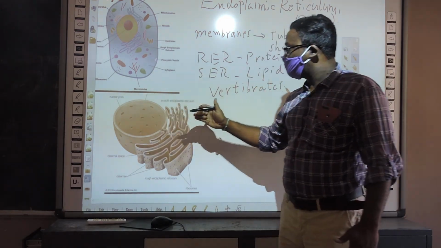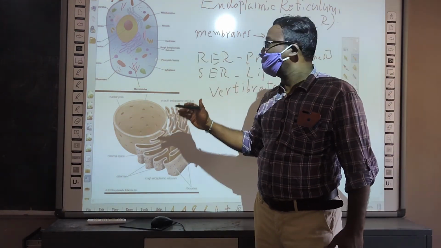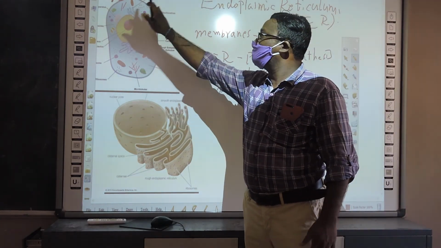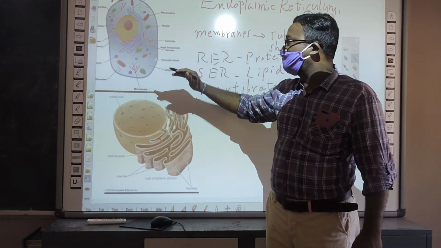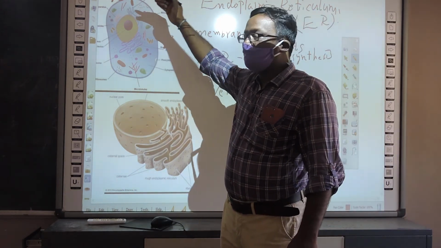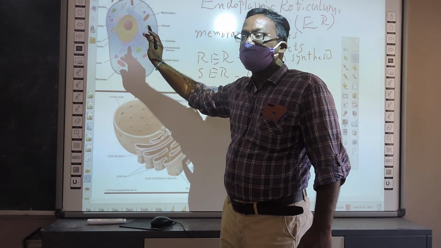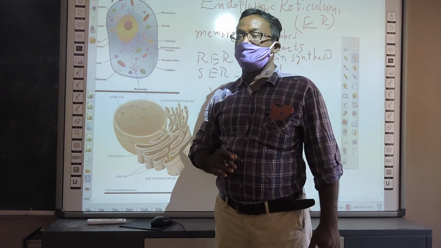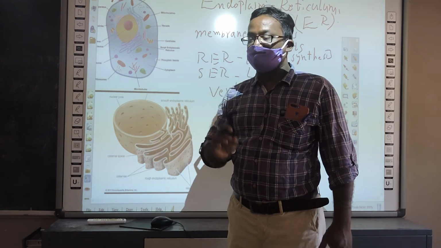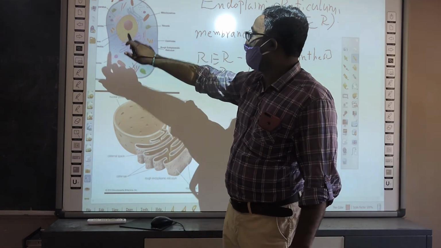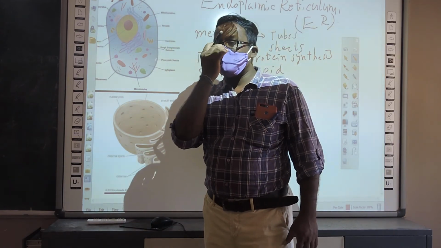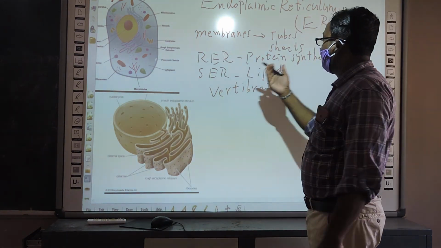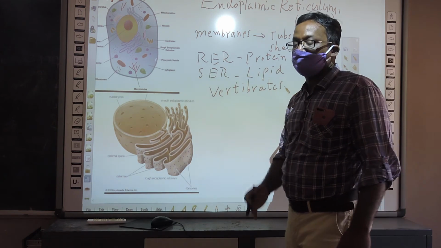So let us once again summarize the functions of the endoplasmic reticulum. Since it is a network of membranes scattered throughout the cytoplasm, it helps to transport material from one place to another in the cytoplasm, and it helps to exchange material between the nucleoplasm and the cytoplasm also. Especially proteins. The protein transport throughout the cell takes place through the endoplasmic reticulum. It acts as a channel. Second, it is involved in protein synthesis. The next one, it is involved in lipid or fat synthesis.